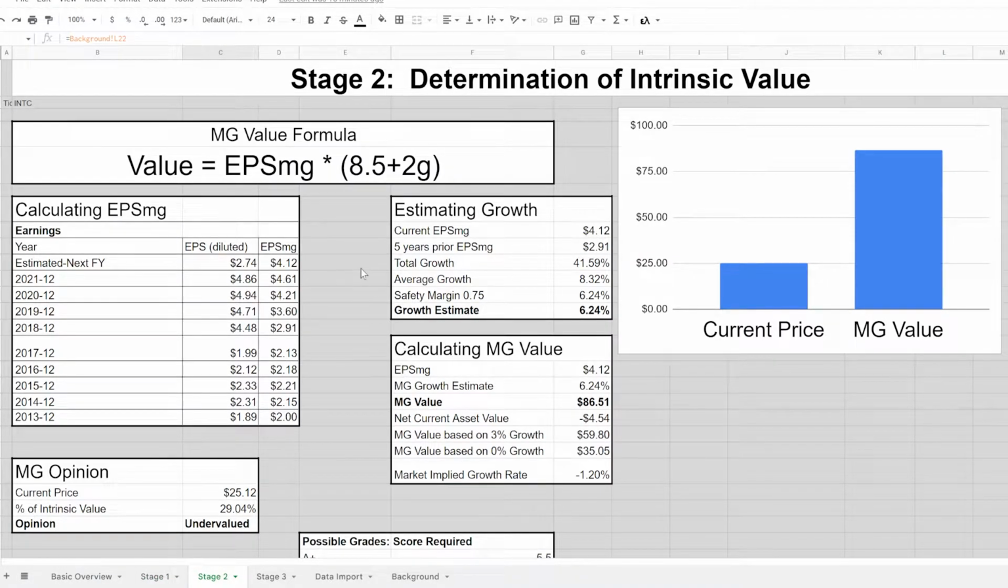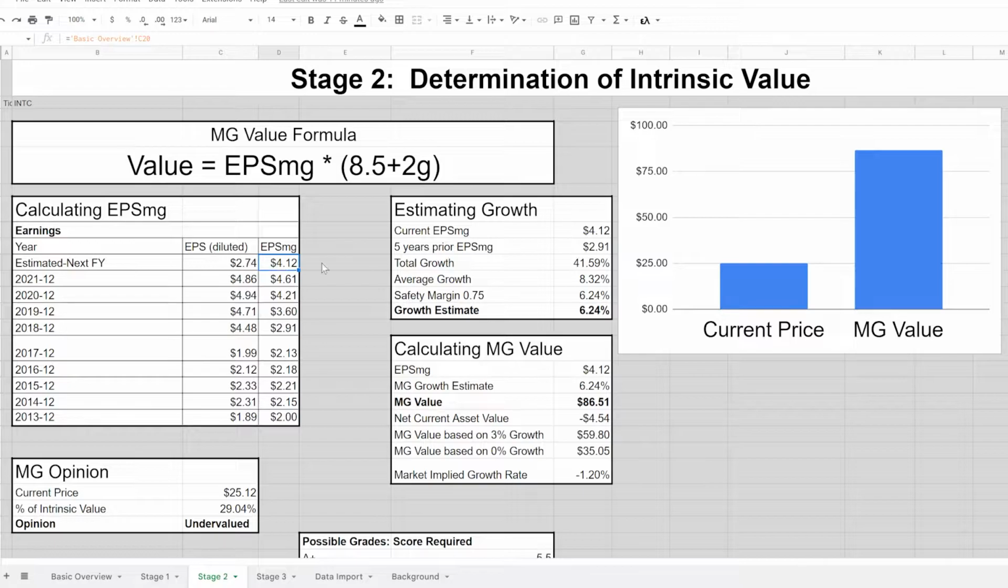Stage 2 is the determination of intrinsic value, and we look at the modern Graham value formula taken from Benjamin Graham's The Intelligent Investor. That is value equals earnings per share times 8.5 plus 2 times the growth rate. Earnings per share, I take the weighted average. As you've probably noticed, I do in a lot of parts of this. And to calculate that, again, we look at the 5 years, and we put the most weight to the most recent, and we get 4.12.